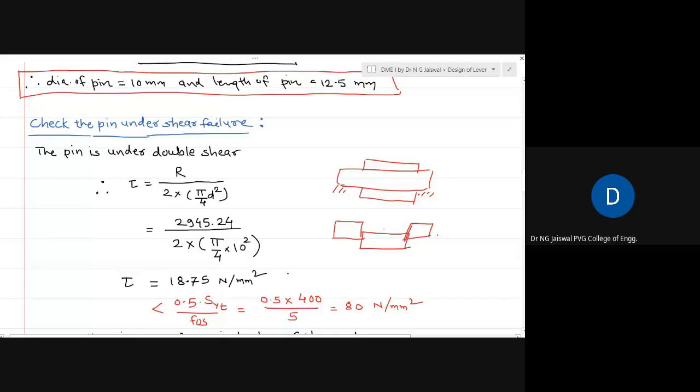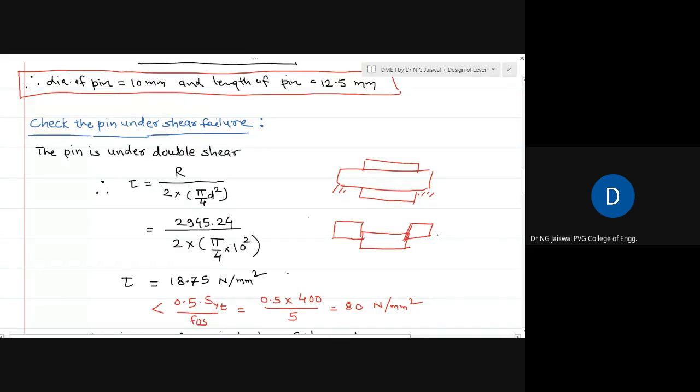Now this is a double shear. What is the force responsible for this? It is the force acting on the pin. What is the force acting on the pin? It is the reaction itself. That is why tau is equal to force divided by the cross-sectional area, I mean the area that is under shear.